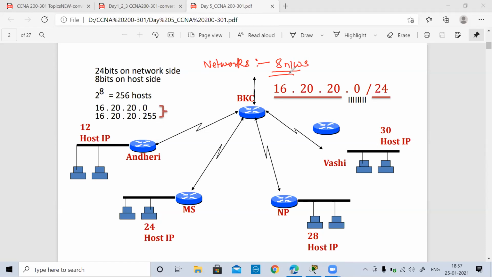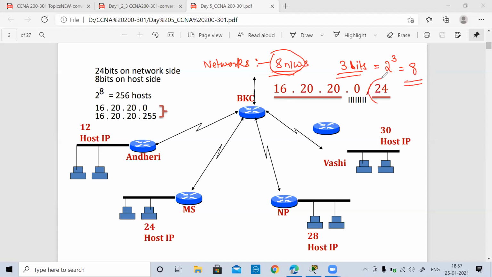How many bits I would require, guys? 3 bits. Everyone agree, right? We need only 3 bits because with 3 bits, we have 2 raised to 3, which is 8. This was discussed in the previous class, related to conversion from binary to decimal or decimal to binary. So for 8 networks with 3 bits, I can have a maximum of 8 values.